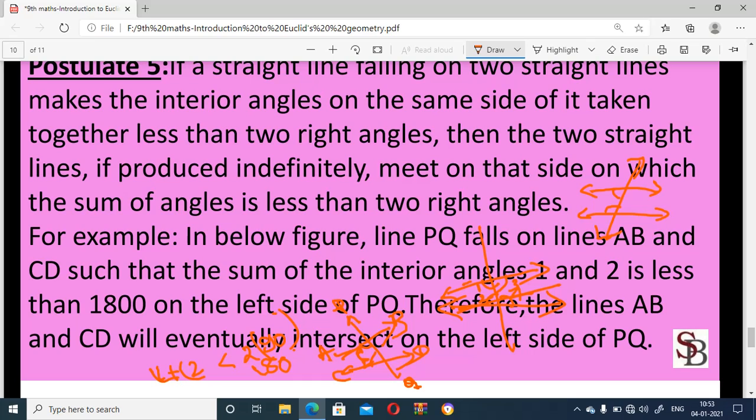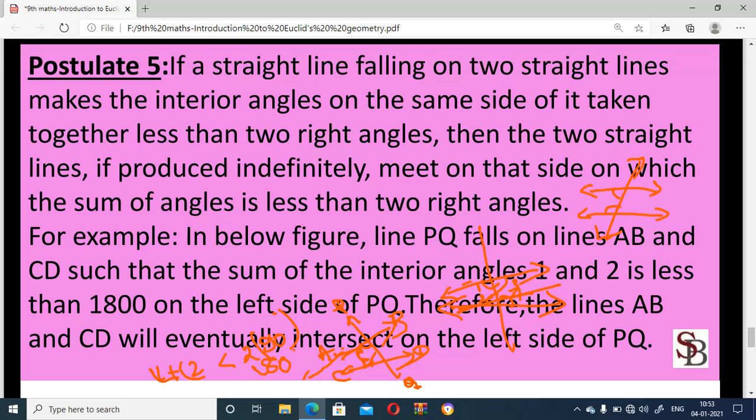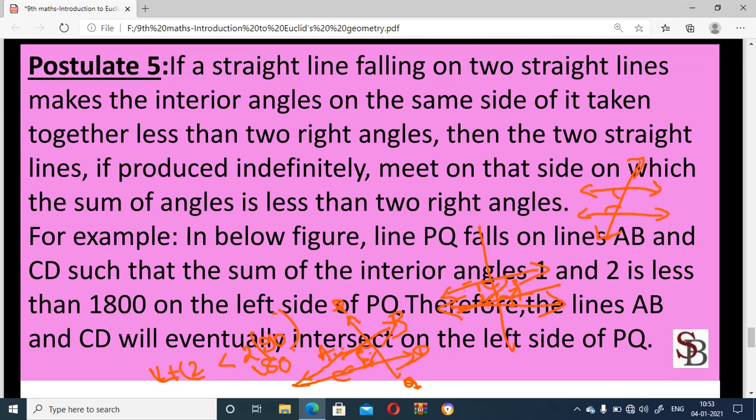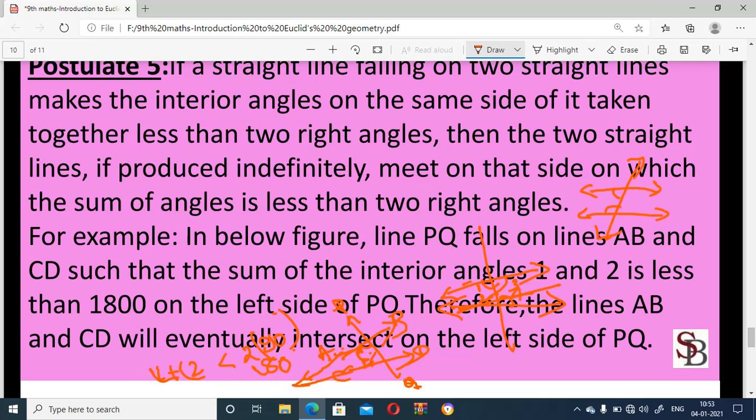When the two lines are extended, they meet at a point on the side where the sum of the two interior angles is less than 180 degrees, and the sum of the other two is greater than 180 degrees. This is postulate 5.